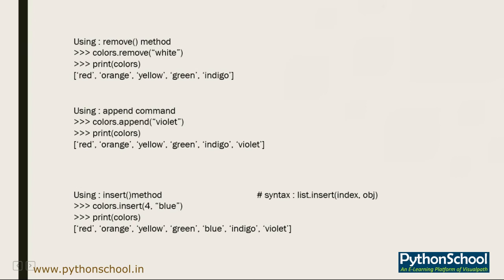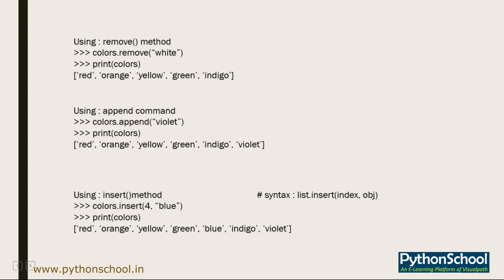Okay, now we'll see what the append command means. Suppose I want to now go ahead and add violet into the color list with the help of the append command.